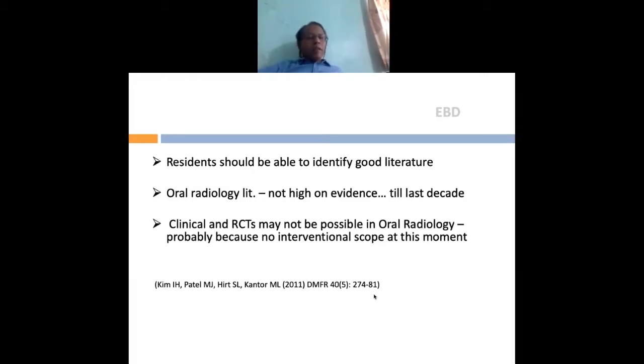Of course, there have been interventional studies right now, and I'll just give you an example. I know of a study which was done on disinfected tube, and what was the experience of the patient and the surgeon. In one group, the surgeons were given OPG, and in the other group, the surgeons were given CBCT to evaluate the impacted tooth and conduct their surgery. This radiographic evidence may be considered as an intervention. So there has been scope for oral radiology randomized control trials as well.